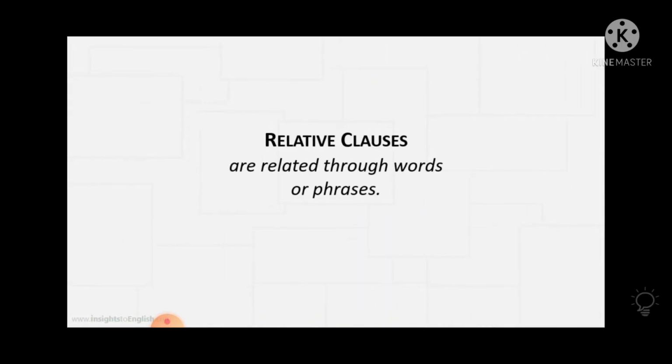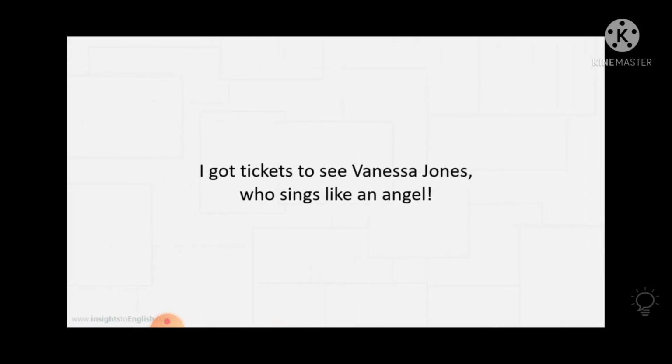Now relative clauses are related through words or phrases. As we are talking all about clauses, what is a clause? A clause is a group of words containing a subject and a verb, and the meaning is clear to you. So these are clauses, and relative clauses are related through words or phrases. Sometimes you will find phrases also. What is a phrase? A phrase is also a group of words. Let's discuss one more example.